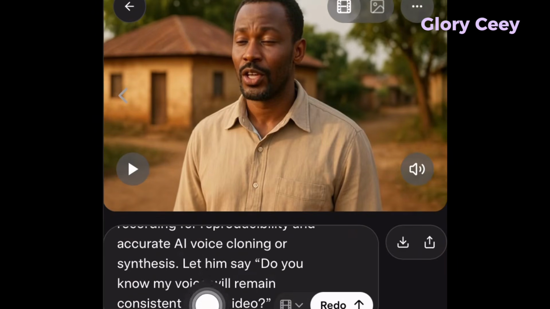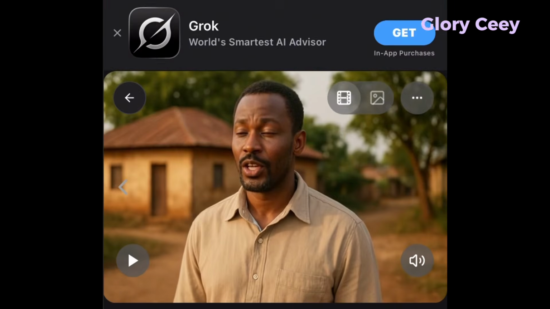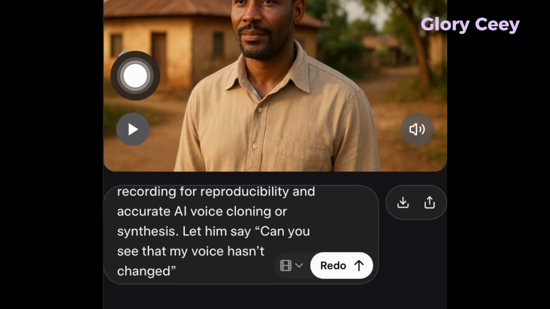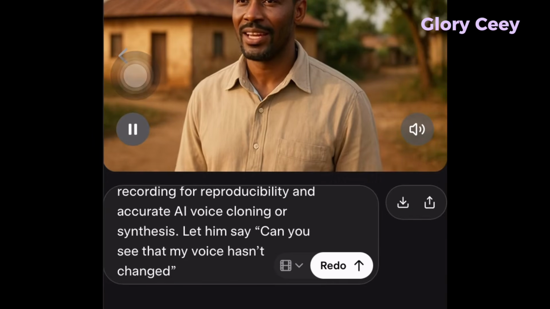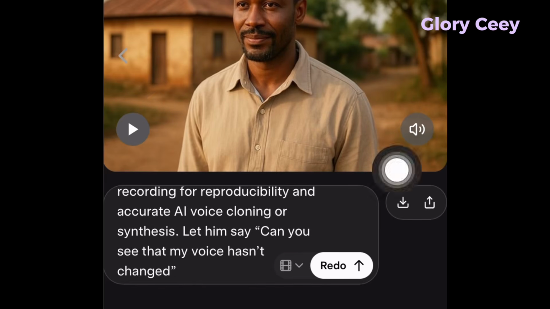Or alike. So what you want to do is to come here and just change the script here. I just put here, can you see that my voice hasn't changed? I'm going to go ahead and send it. So let's play and listen. Can you see that my voice hasn't changed? Can you see it's still the same voice consistency? And then you just go ahead to download it.